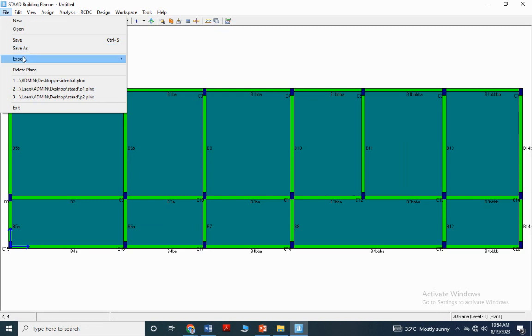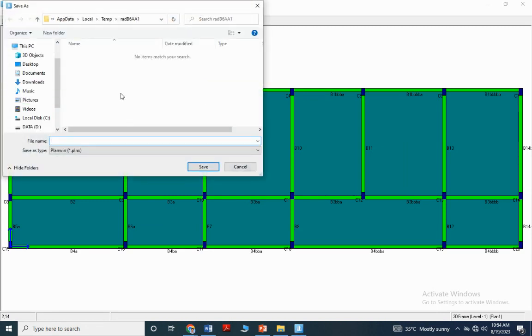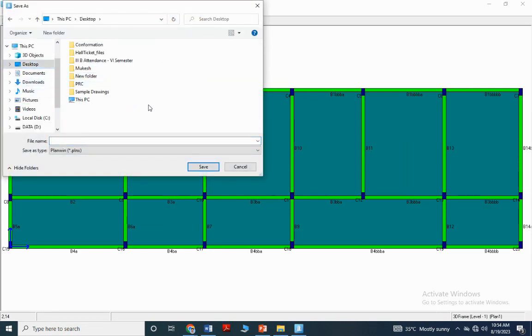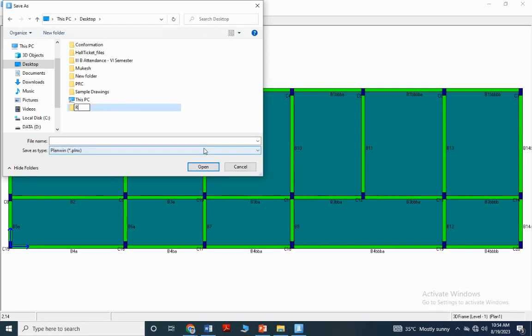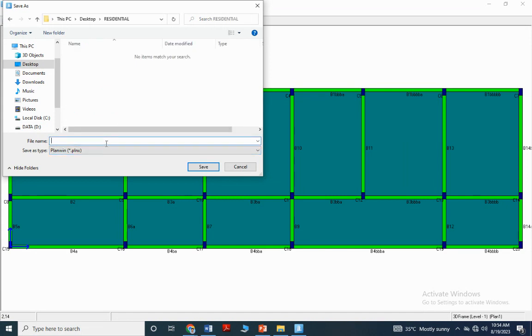First save the project, save as, and desktop. I mentioned part 2 for my understanding.